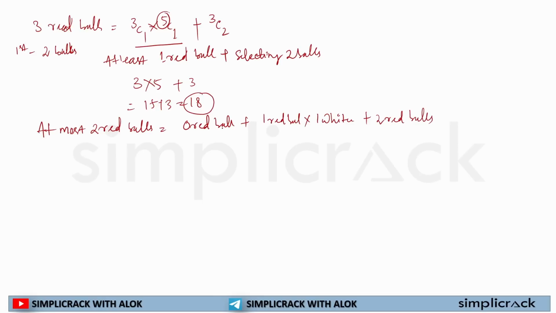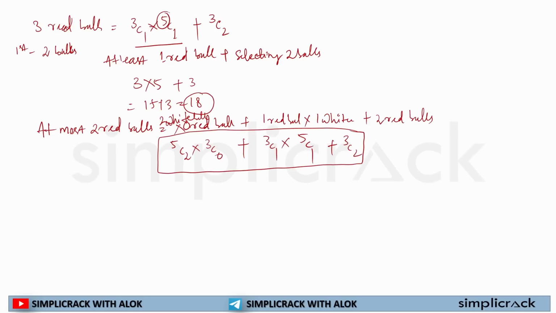Now 0 red balls and 2 white balls. Okay. So I can write 5C2 into 3C0 plus 3C1. I have to select one red ball, so the option will be 3C1 multiplied by one white ball, 5C1, plus 3C2. So this is the number of possible outcomes, guys.